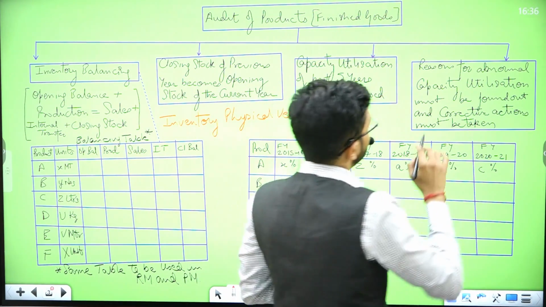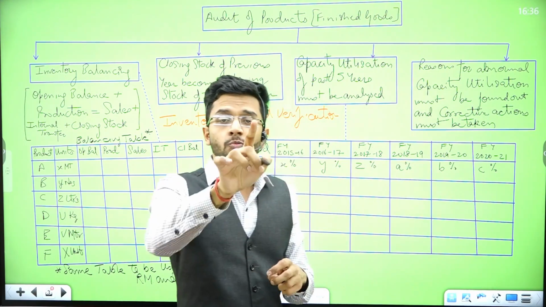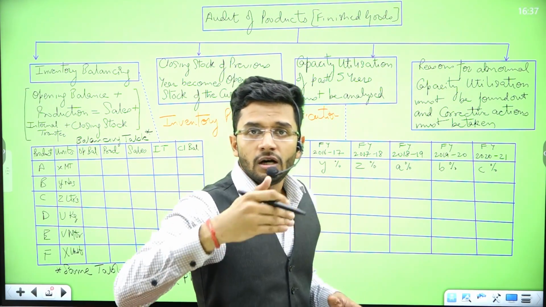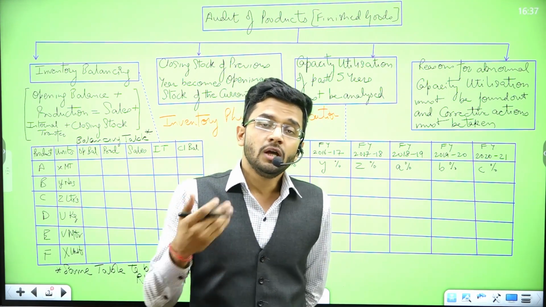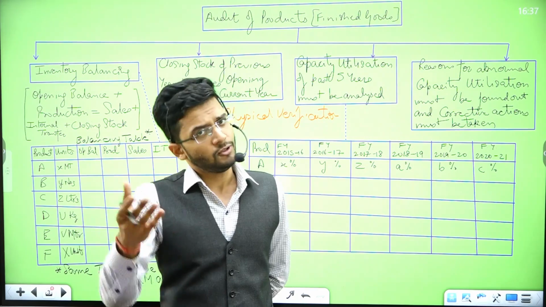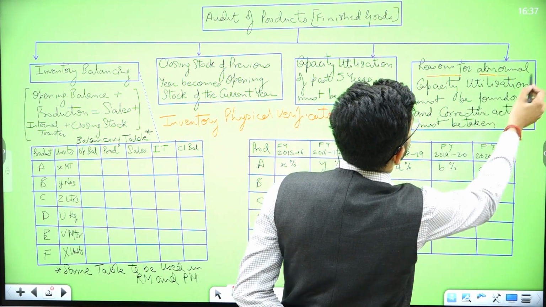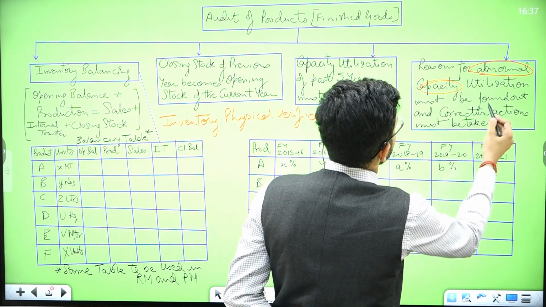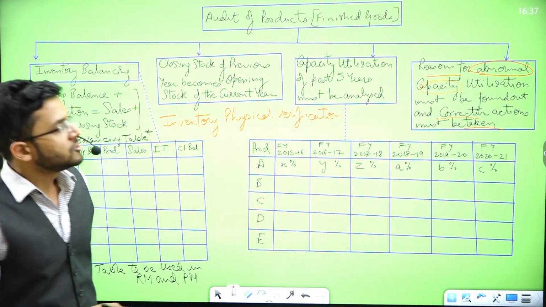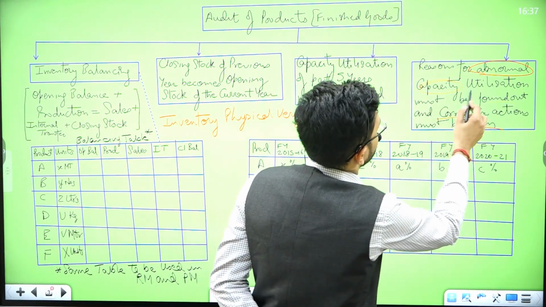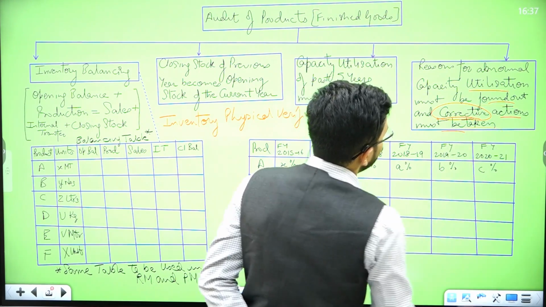Then the last step in this particular series, but yes, not last for you, because if you are willing to take certain additional steps, certain additional activities to verify the closing inventory, then you can do so at your comfort. Reasons for abnormal capacity utilization must be found out, and corrective actions must be taken.